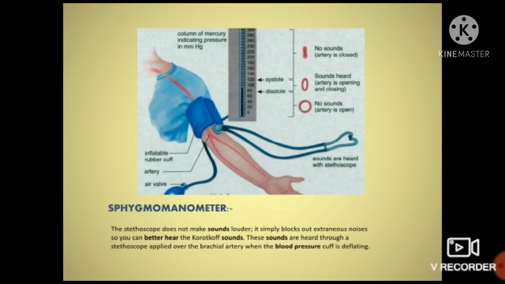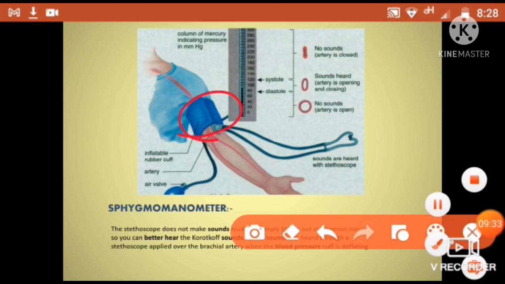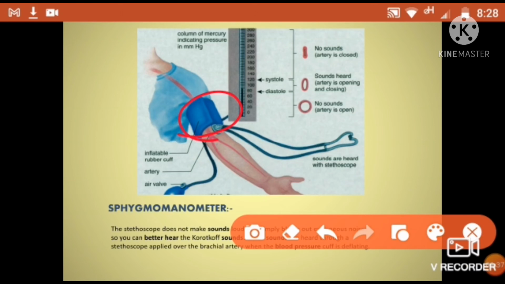So, when you inflate or deflate the cuff, what does inflate mean? Inflate means you are pushing or filling air into this cuff. It means inflating. And whenever you are releasing air through this knob, whenever you rotate this knob, the air releases out, and this we call deflating, meaning there is no air present inside the cuff and it's not applicable for measurement of pressure. So how can these sounds be produced?